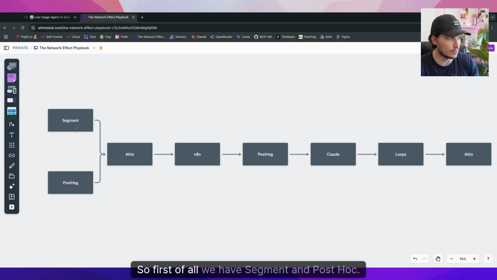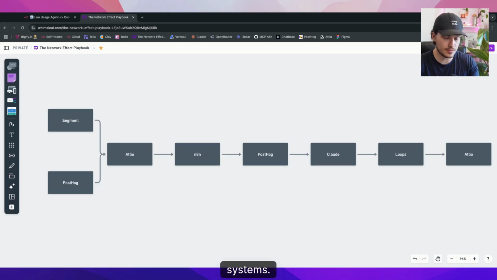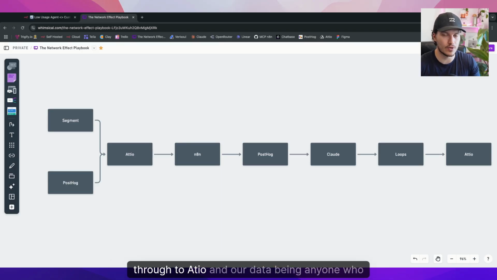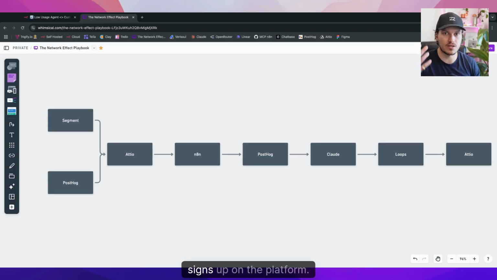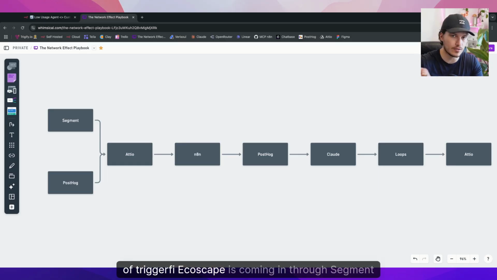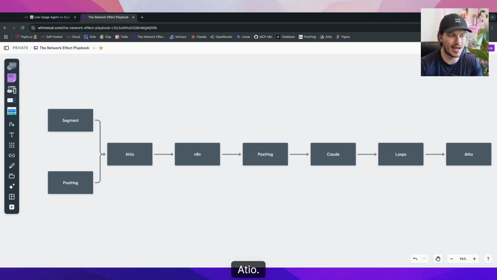So, first of all, we have Segment and PostHog. For those of you that don't know, Segment is a way of transferring data between systems. We have all of our data coming in from Segment through to Attio, and our data being anyone who signs up on the platform. So any users that we have inside of the Triggerfy ecosystem are coming in through Segment from our database, from Postgres, through into Attio.